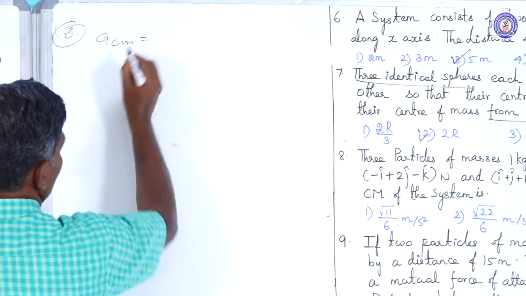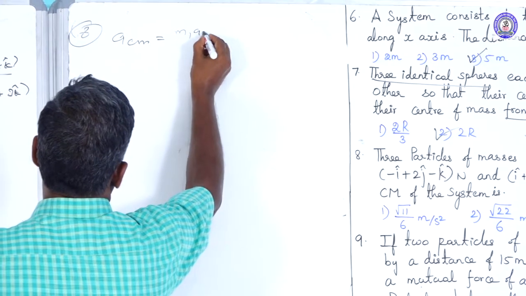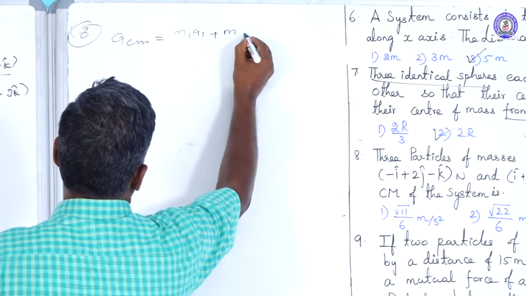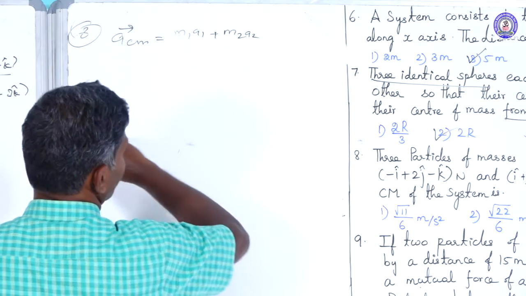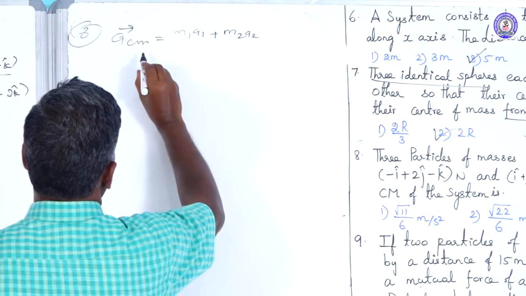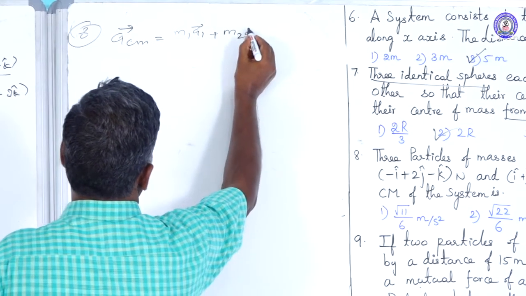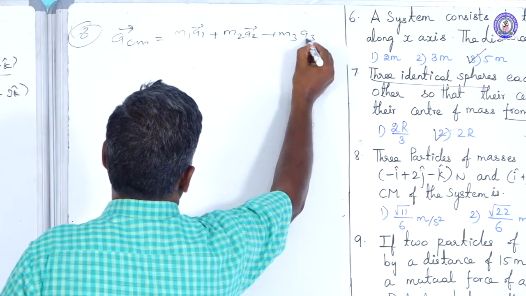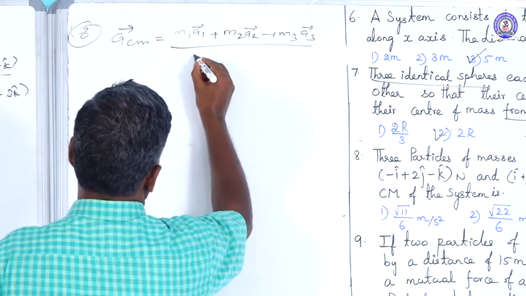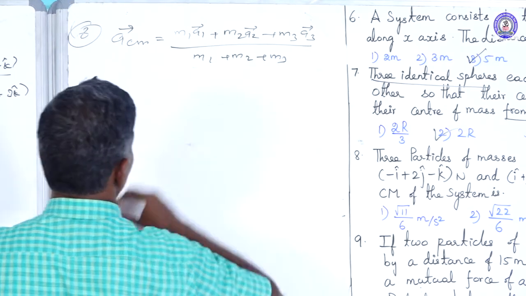ACM equal to M1A1 plus M2A2. That is a vector formula we have. That is, ACM vector is equal to M1A1 vector plus M2A2 vector plus M3A3 vector divided by M1 plus M2 plus M3.